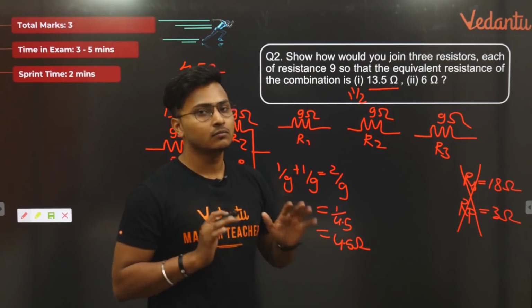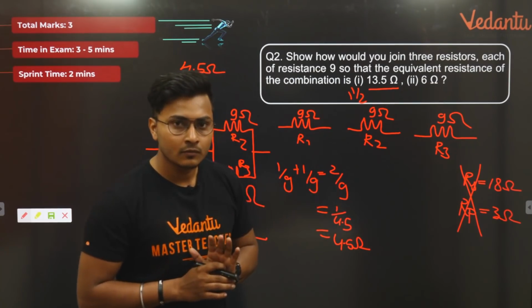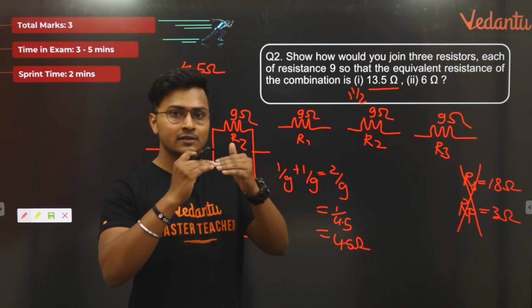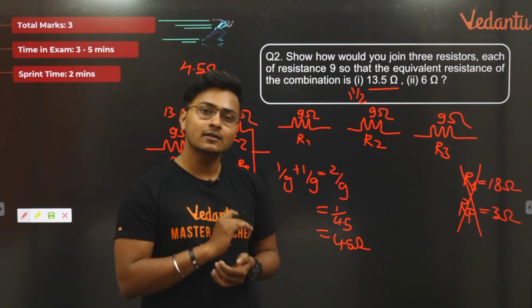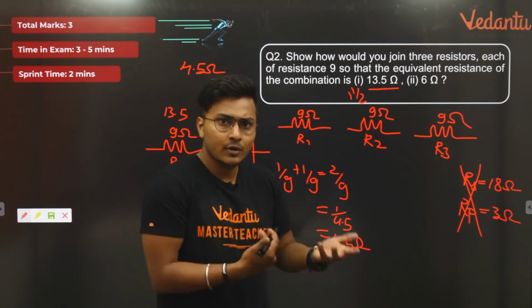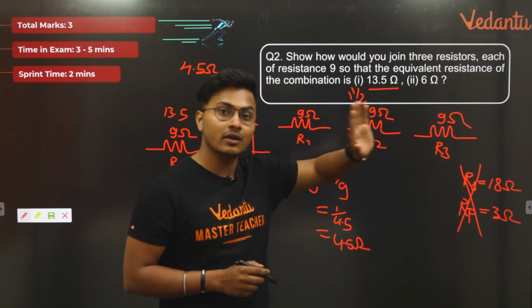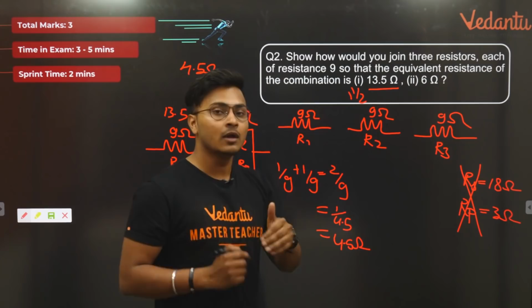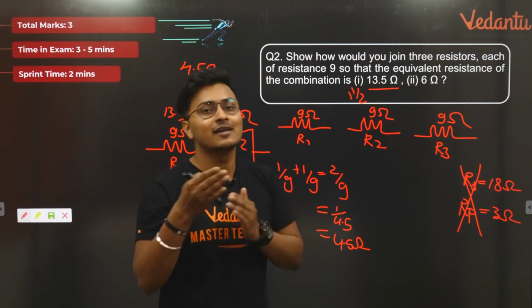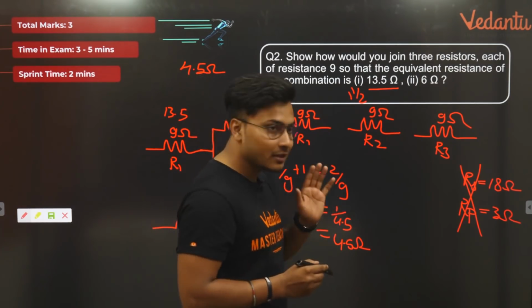All 3 in parallel cannot happen, 3 ohms मिलेगा. ठीक है, 2 in series, 1 in parallel. Let's try that now. Let's try out iterations. That's the reason why the obvious answers we kicked out in the starting itself, so that we can save time. वरना हम सोचते रह जाएंगे ये सही है कि वो सही है. करेक्ट? तो अब चलते हैं तीसरे पार्ट की तरफ.